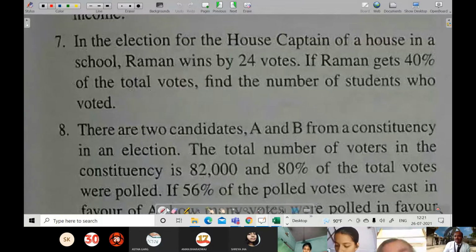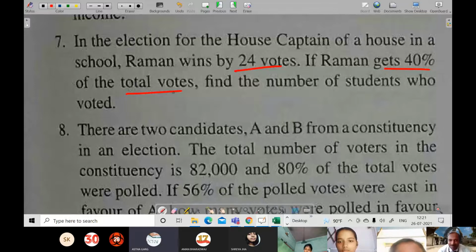So find the number of students who voted in an election for house captain. Of course, in our school also, house captain and vice captain votings are going on.